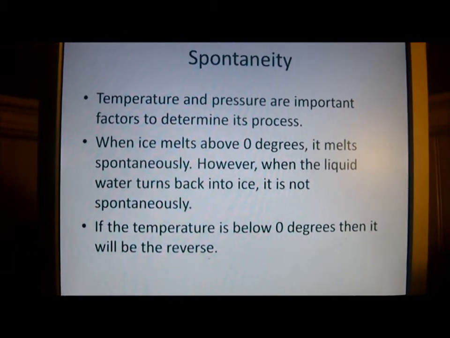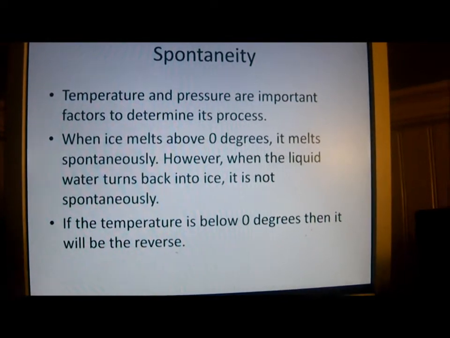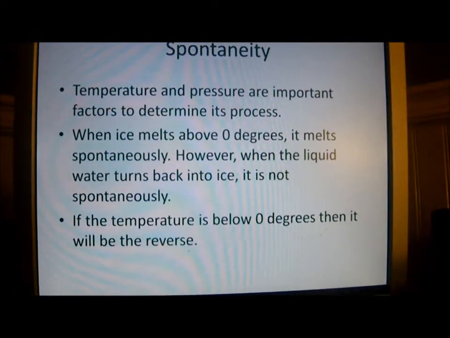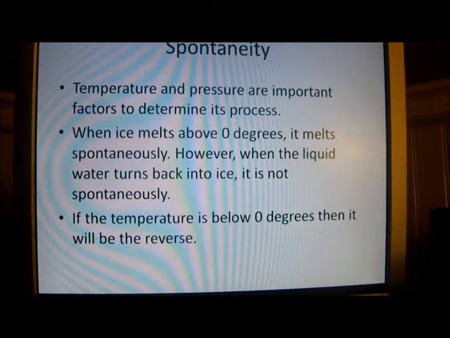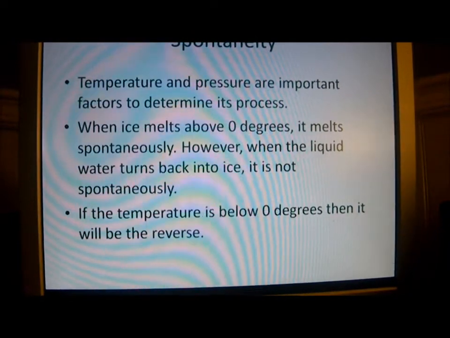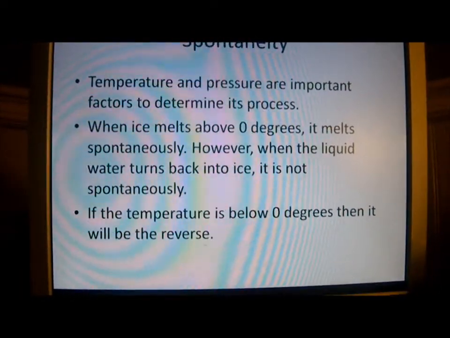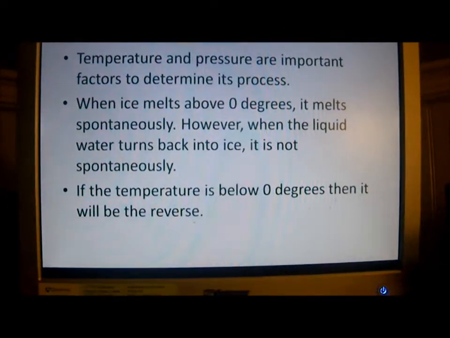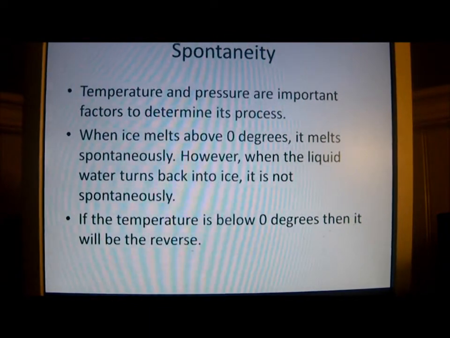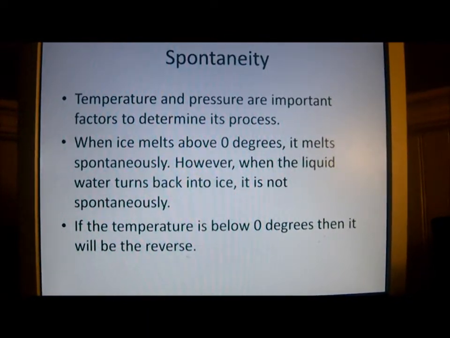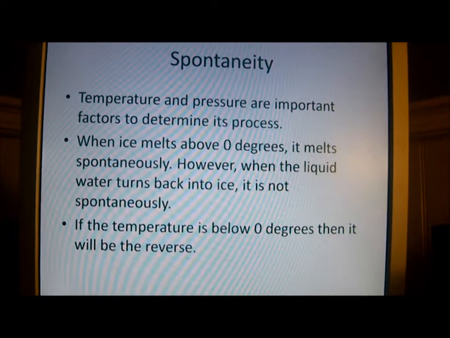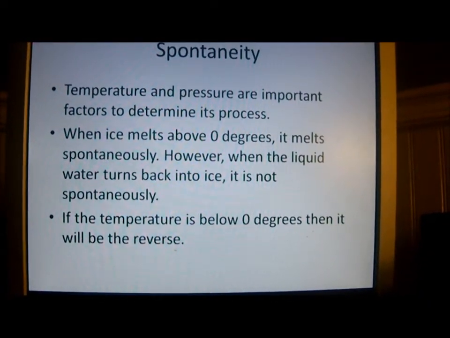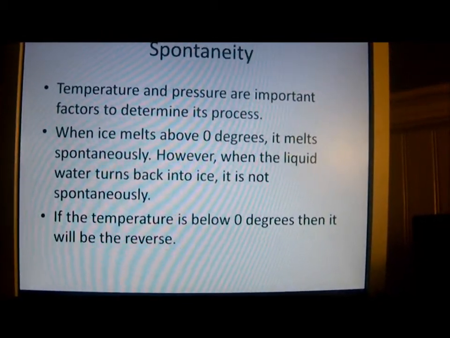Basically, this is saying that you have a block of ice, and say the area that it's in is 2 degrees. It's going to melt because it's too hot. So that's spontaneous, just like the person riding the bicycle. But now that the ice is water, turning it back into ice is not spontaneous because the temperature is still above 0 degrees.